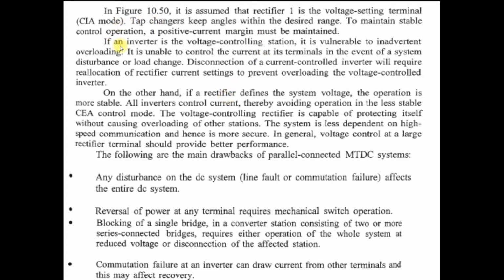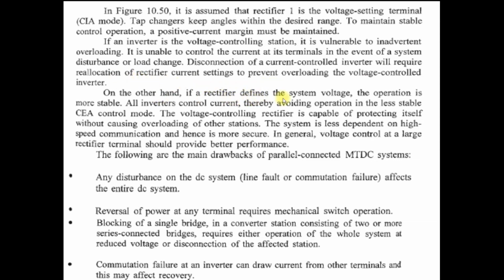The reason is explained here. If the inverter is the voltage controlling station, then it is vulnerable to inadvertent overloading. So it is unable to control the current at its terminal in the event of system disturbance and load changes. At that time we require the disconnection of the current control inverter, which requires the reallocation of the rectifier current setting to prevent this overloading.